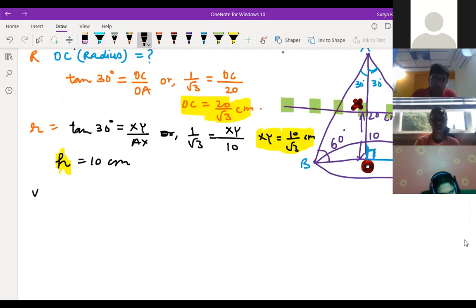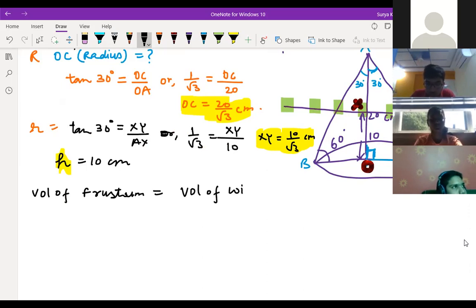So volume of the frustum, I'll write directly now. Volume of the frustum is equal to what? Tell me, children. Volume of the frustum is equal to volume of the wire, correct? Because the same frustum we are using to make the wire, okay? Is it clear, children, or not?